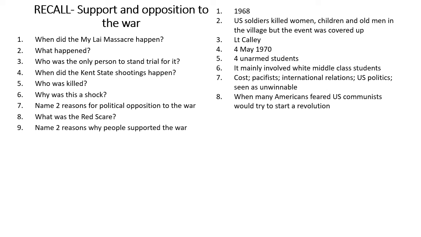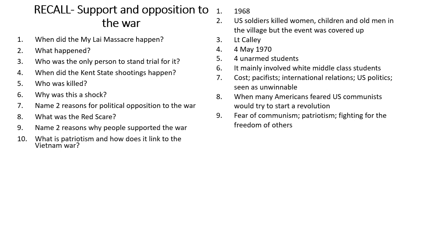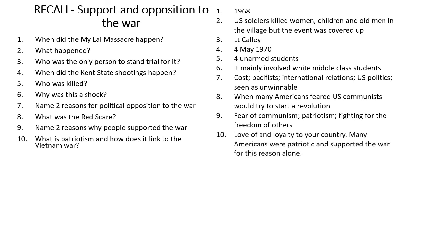Number 9, name 2 reasons why people supported the war. Well, this could include fear of communism, patriotism, and the fact about fighting for the freedom of others. Number 10, what is patriotism and how does it link to the Vietnam War? Well, patriotism means a love of and loyalty to your country. Many Americans were patriotic and supported the war for this reason alone.